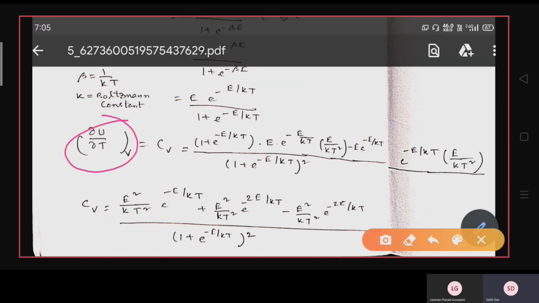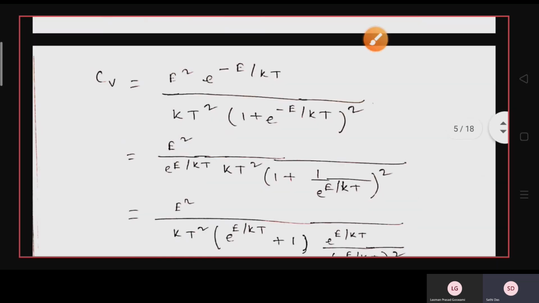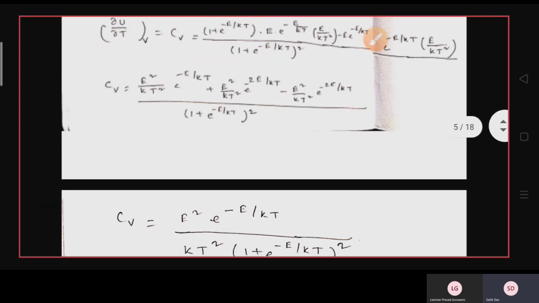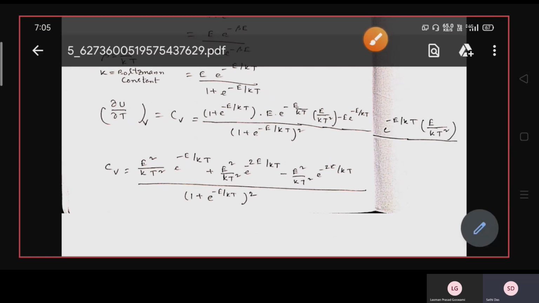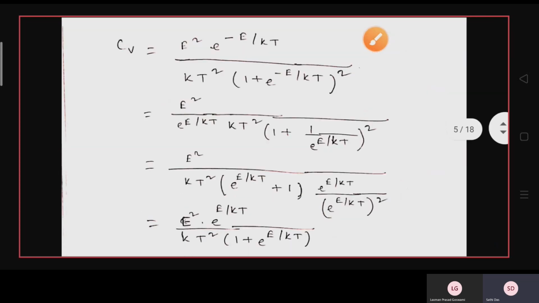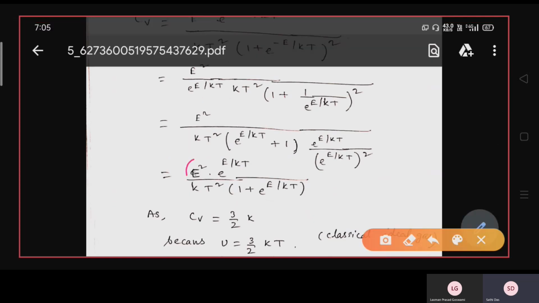Now take del T of U, and that gives the result. Here is the simplification, the same thing, the U by V form. After differentiating we get the result Cv equals E square into e to the power E by kT divided by kT square into 1 plus e to the power E by kT.